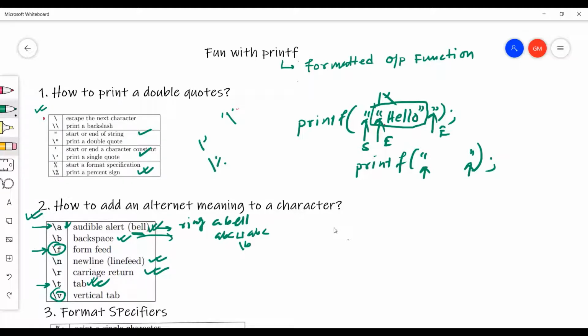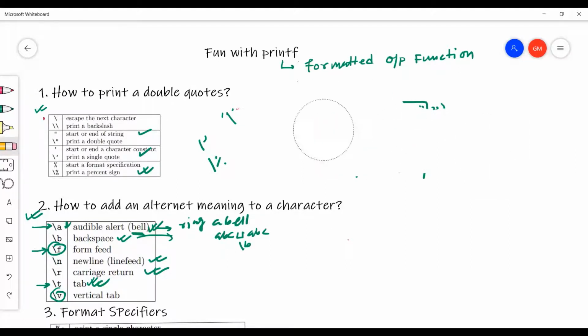Suppose you want to print something like printf percentage d equal to integer. So you have to print this percentage symbol along with this d. Let's see how we can do this.